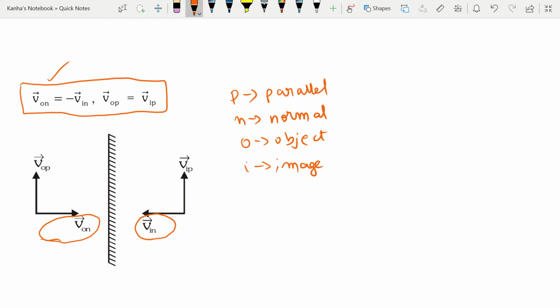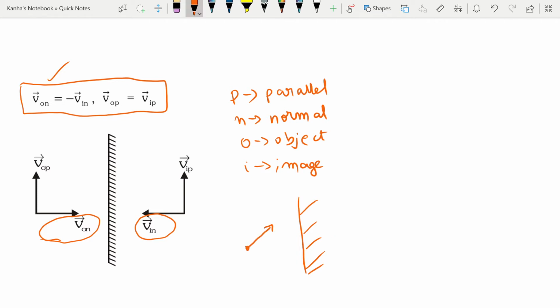So what this means is, if this is my mirror and this is my object, if the object is moving towards the mirror with some velocity, then the image will be moving towards the mirror with the same speed. The direction of this is, let's say, i cap, and the direction of the image will be minus i cap. Similarly, you can have velocity in this direction.